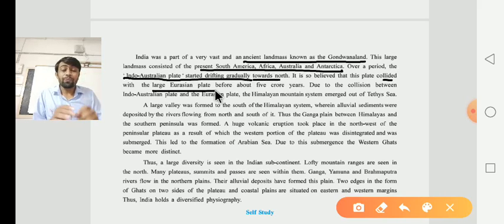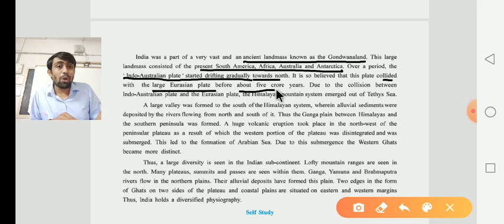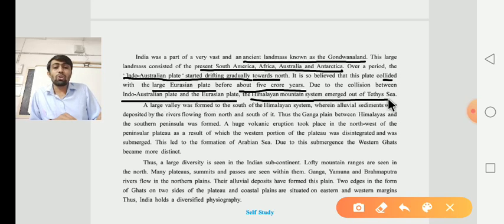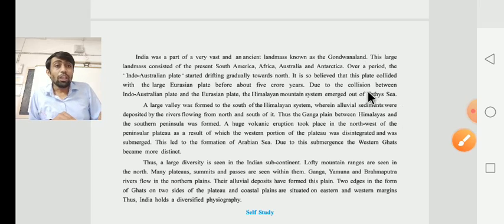Collided means to crash into something. It collided with the large Eurasian plate about 5 crore years ago, and due to this collision between the Indo-Australian plate and the Eurasian plate, the Himalayan mountain system emerged out of the Tethys Sea.